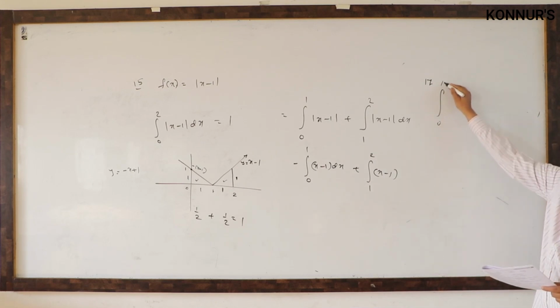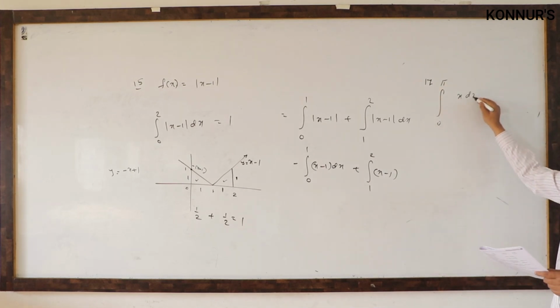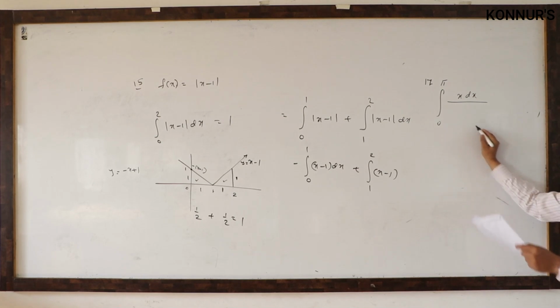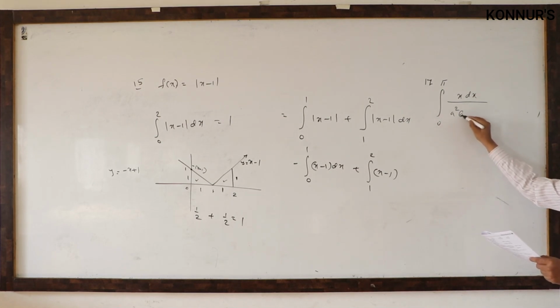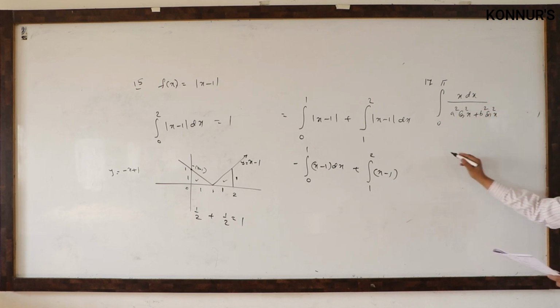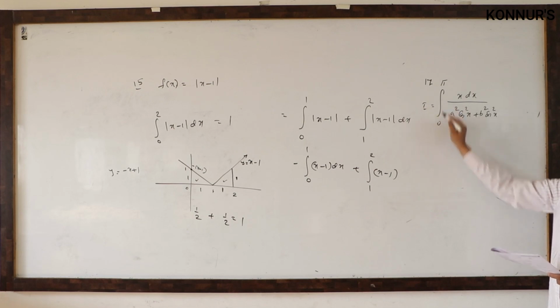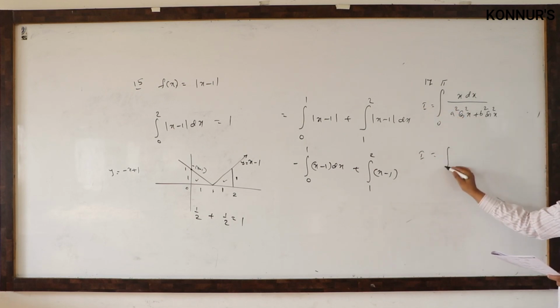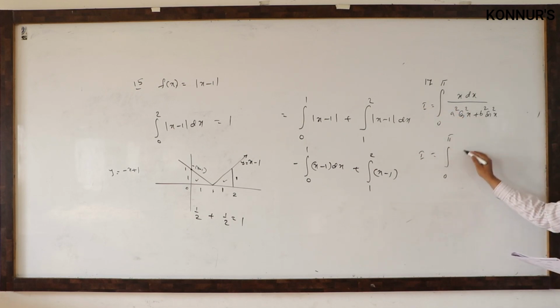0 to pi x dx by a square cos square x plus b square sin square x, where a, b are constant numbers. Consider the property 0 to a f of x is the same as 0 to a f of a minus x. In the place of x, write upper limit minus x. You will get the same denominator.